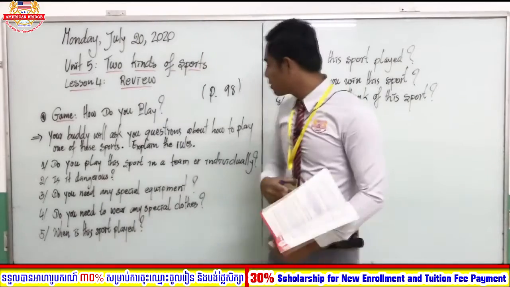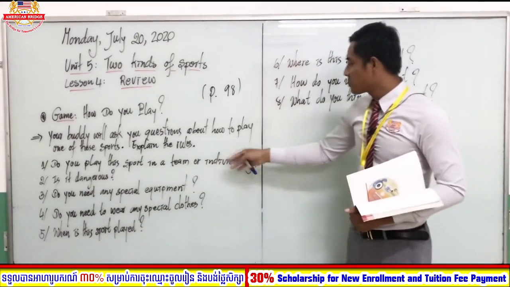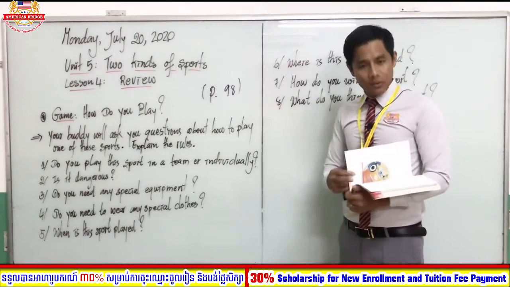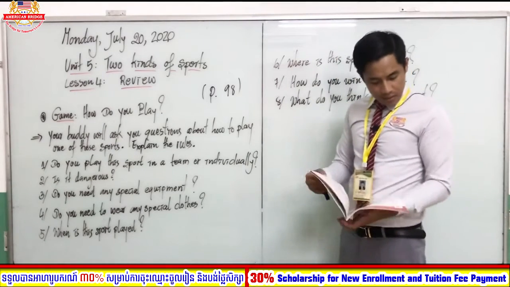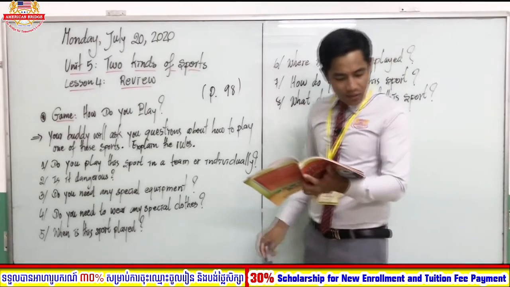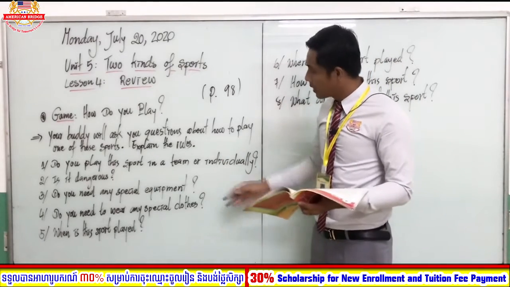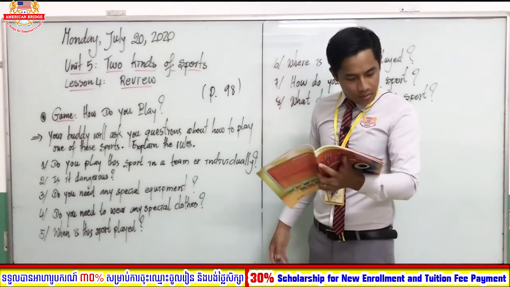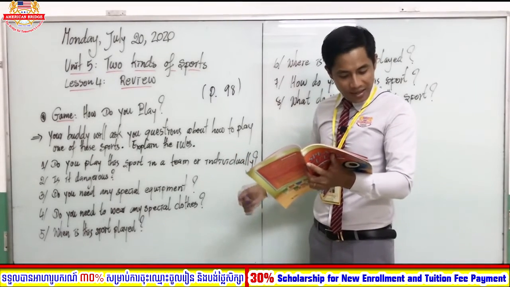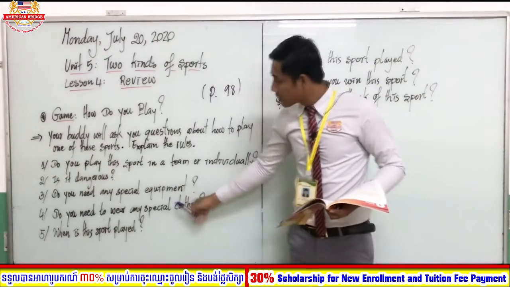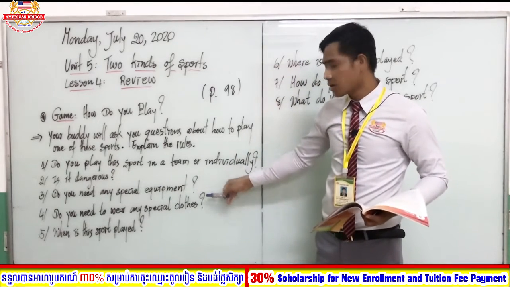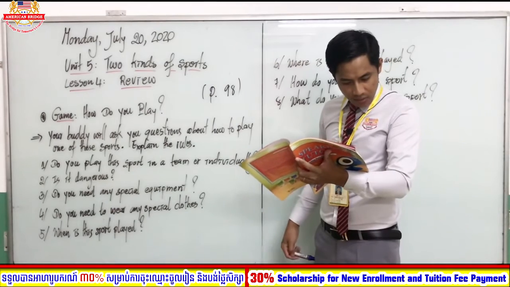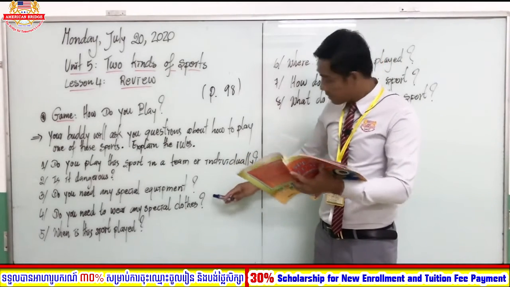Okay, good, students. So first, do you play this sport in a team or individually? The first sport we call chess boxing. We play it individually. Okay. Number 2, is it dangerous? So chess boxing is a dangerous sport. Okay. Number 3, do you need any special equipment? So do we need equipment or not with chess boxing? Okay, we don't need it, right?